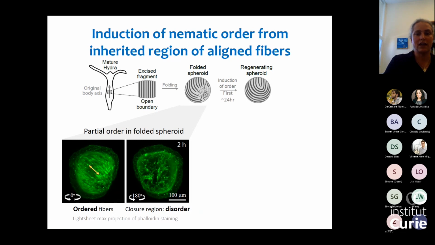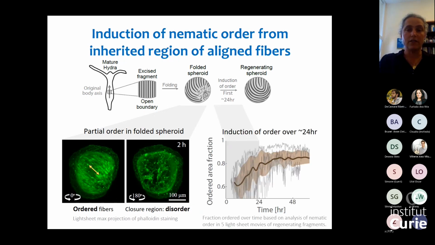The part that was in the center of the fragment is the part where the orientation of the fibers remains. The part in the closure region is the half where we see that the fibers are lost. Okay, so the first thing that we see happening over time is after this initial folding, the spheroid starts to regenerate. And what we see is that there is induction of order.